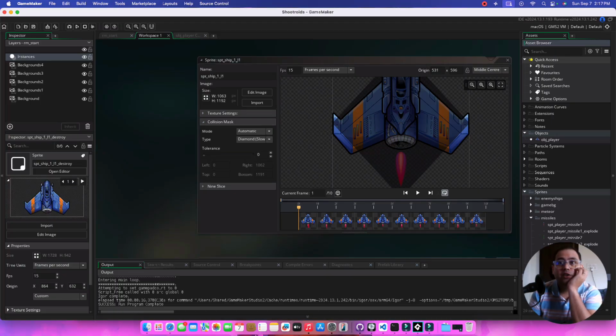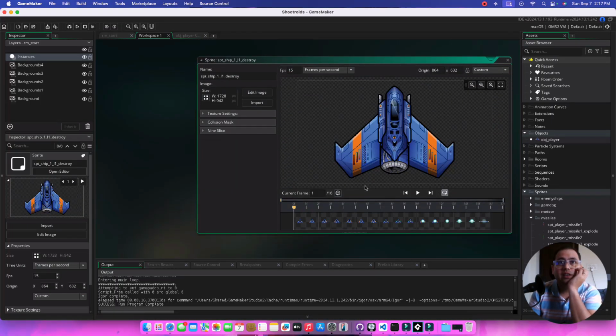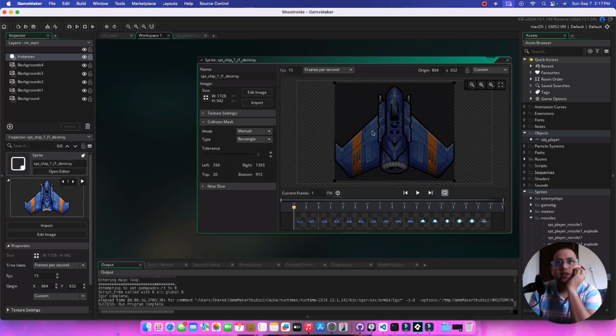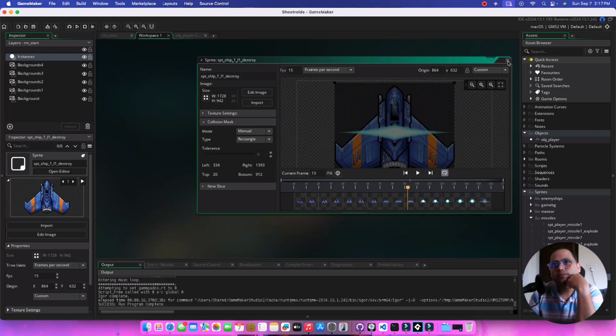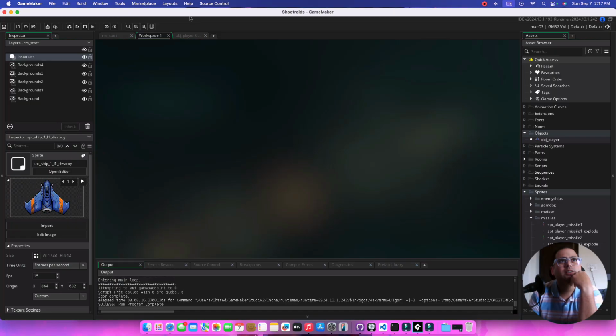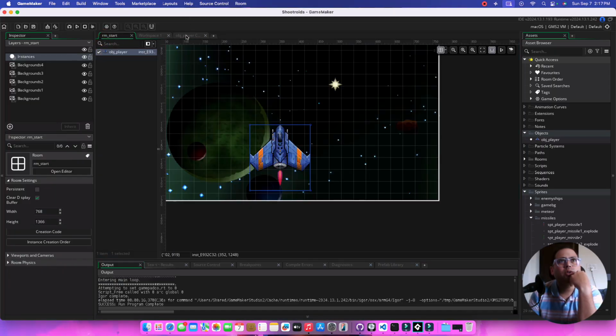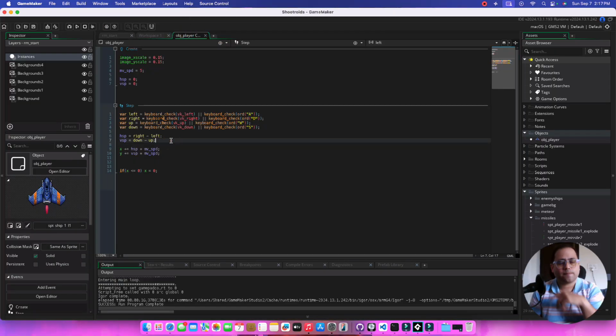from moving. If I just go to a different image out here, you can see the sprite actually has a bigger image. The sprite is pretty large, like the destroying one, but the mask is still something we can actually use. I'm not bothered to make this into a diamond. We kept it a square because at this point this is the destroy animation of the plane, so we don't need collisions anymore. The plane is destroyed anyway. So we can go into the player script out here.